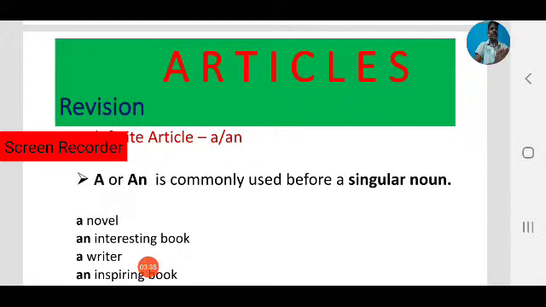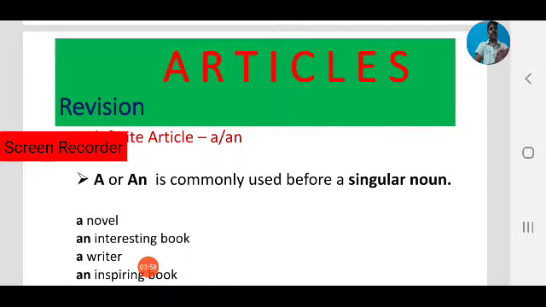So there may be a misconception that the article a should be used before consonant letters, and an should be used before vowel letters. That is a misconception.